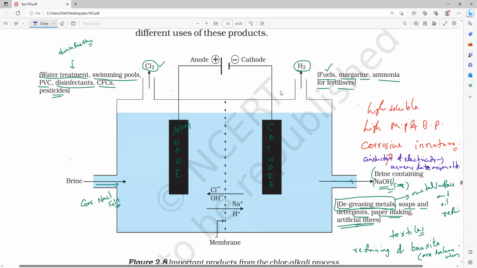What do you mean by molten? In the first chapter also I told you. What do you mean by molten state? Melted. Aqueous means dissolved in where? Aqueous means water. Aqueous solution means dissolved in water. Molten state means melted, from solid to liquid by melting. Is it okay, everybody? Any doubt, anyone can ask.